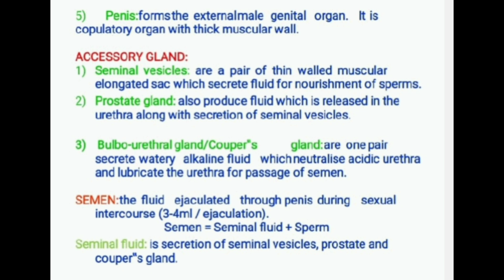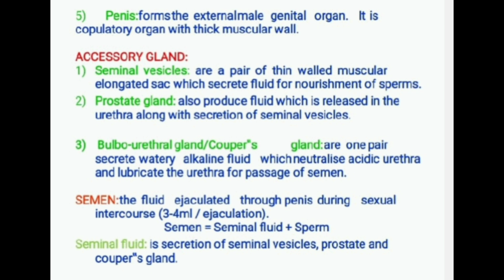Next one, penis. Penis forms the external male genital organ. It is a copulatory organ with a thick muscular wall.